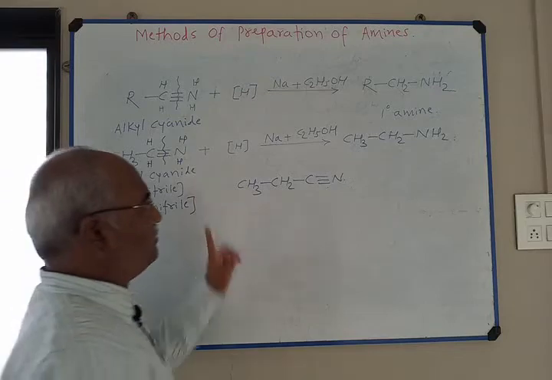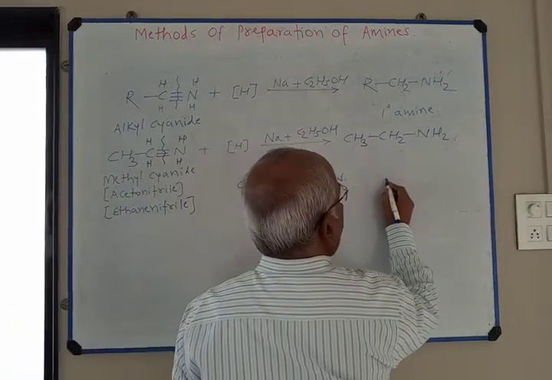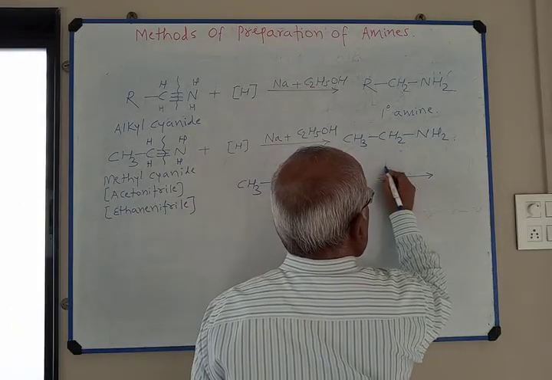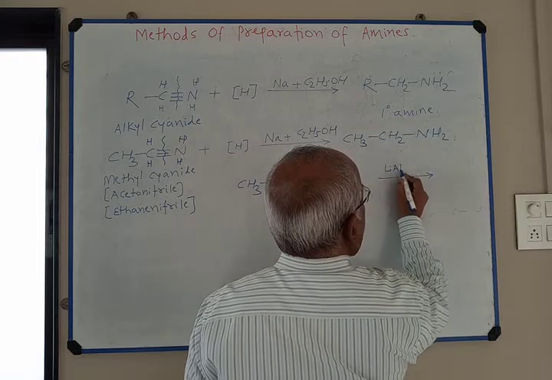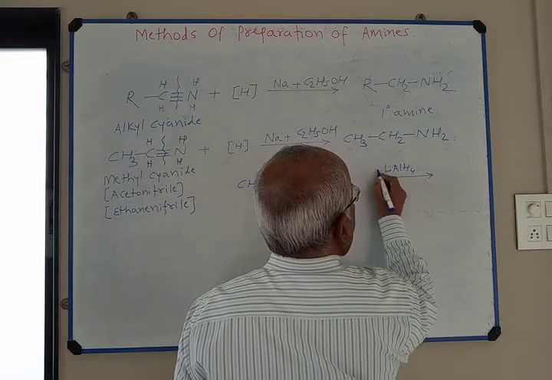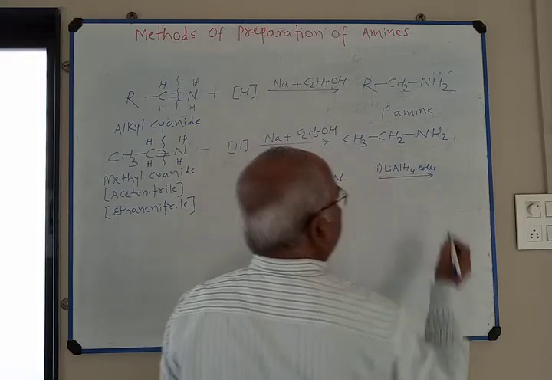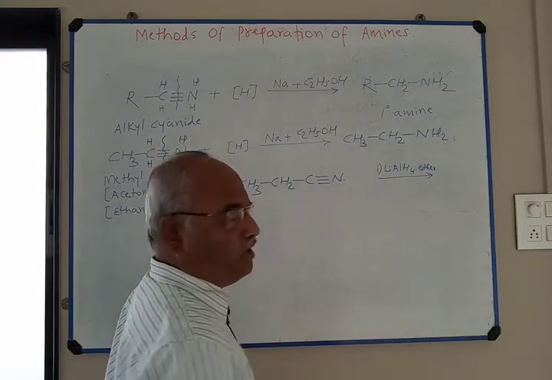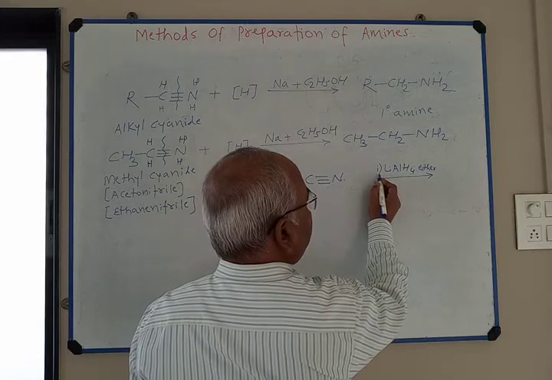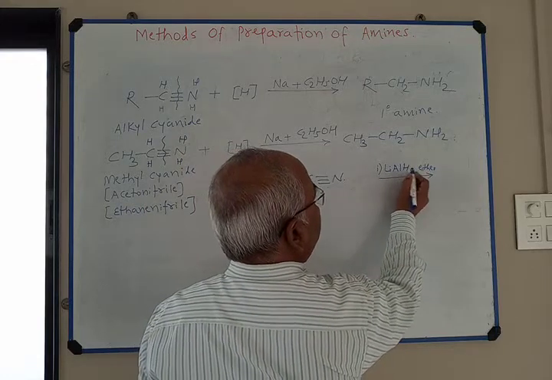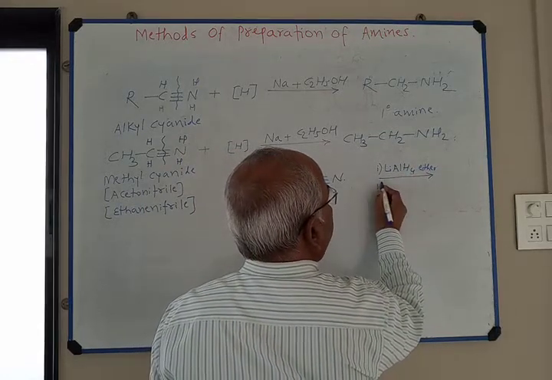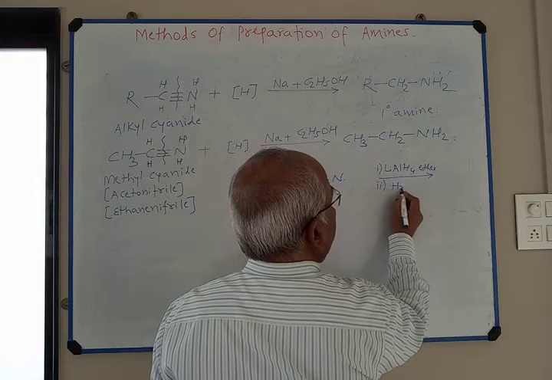In this case, lithium aluminium hydride, this reducing agent in presence of ether is also used. When you write reaction with lithium aluminium hydride, here is second step, hydrolysis.